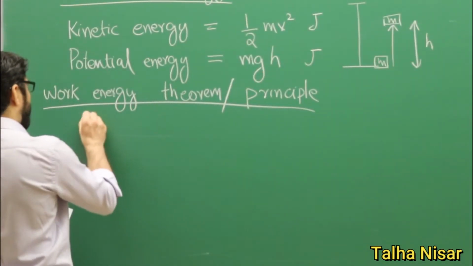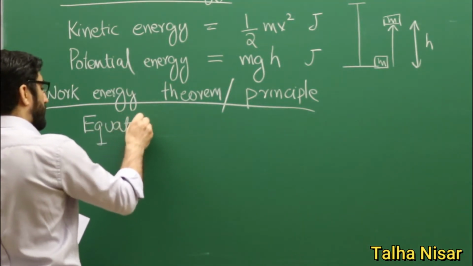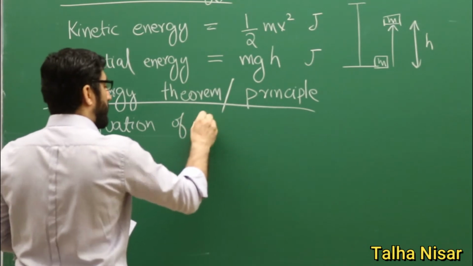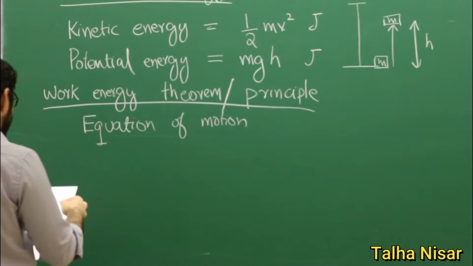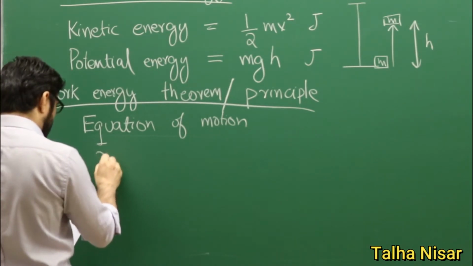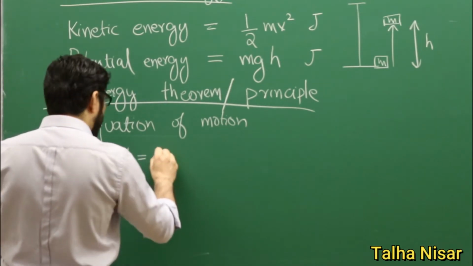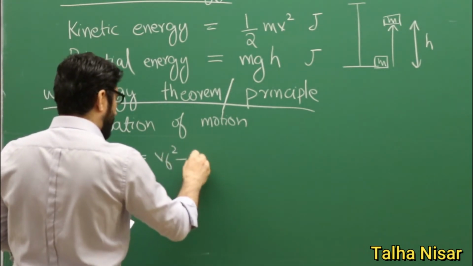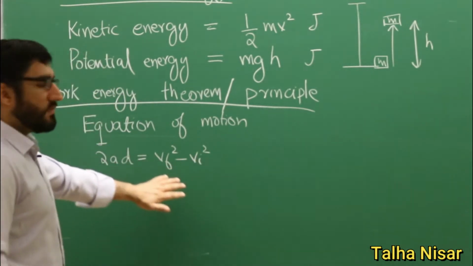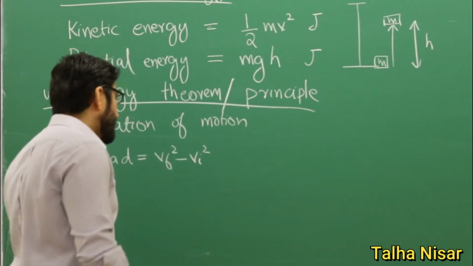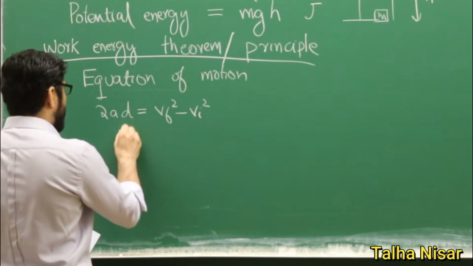So we have the equation of motion. It's the same thing that we already discussed. I will just write this equation of motion. We have 2a displacement equals the final velocity squared minus the initial velocity squared. I will not derive this right now because we have already derived this in our previous lectures. We will rearrange this equation here.